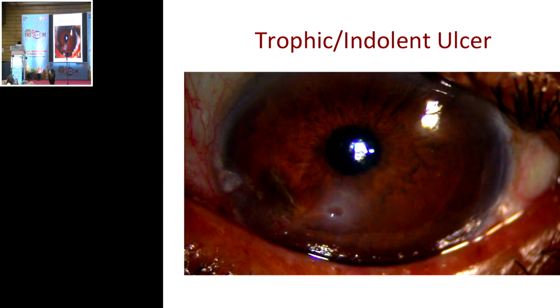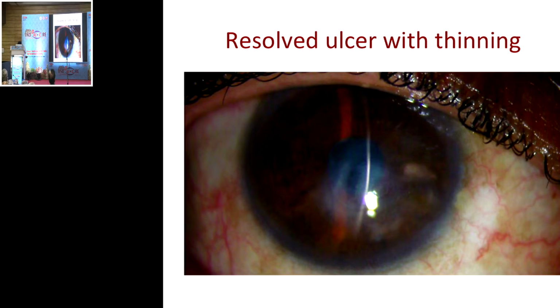Another form of viral keratitis is a trophic, indolent kind of ulcer. Earlier it used to be called metaherpetic keratitis. We no longer use that terminology. And these are of course much more commonly seen in zoster keratitis. This is a typical resolved ulcer with thinning.